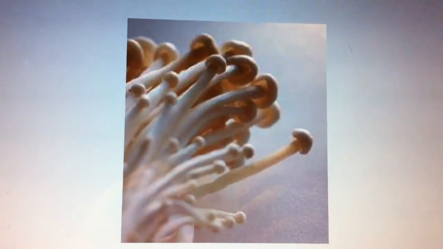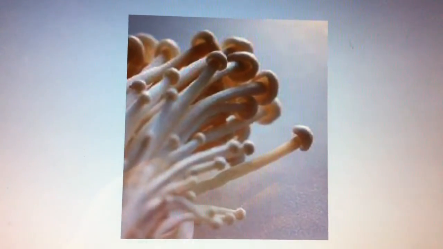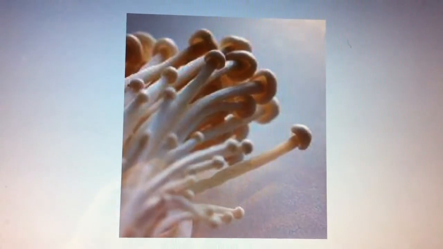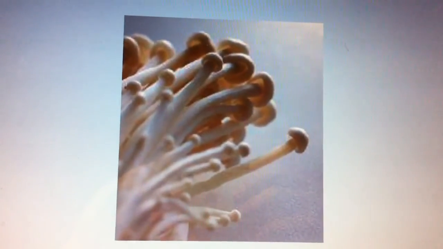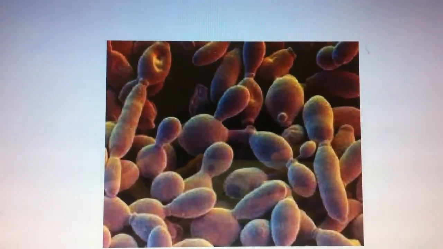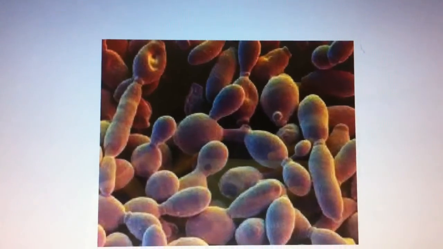My favorite fungi is enoki mushroom. Why? Because it's edible and tastes good. It's one of the fungi that we can actually eat. The second one is yeast. We eat it all the time, and it's in bread.